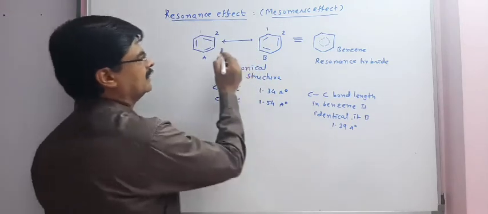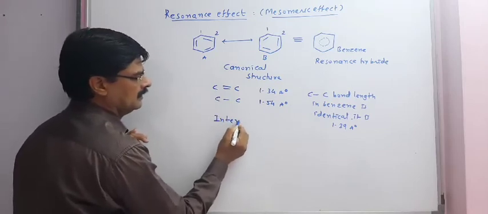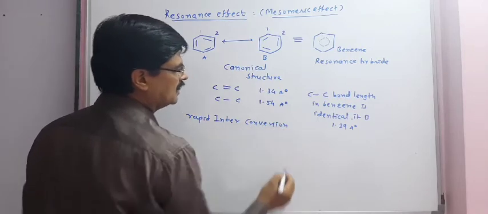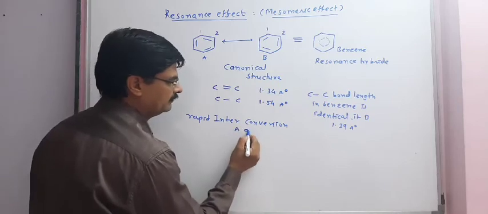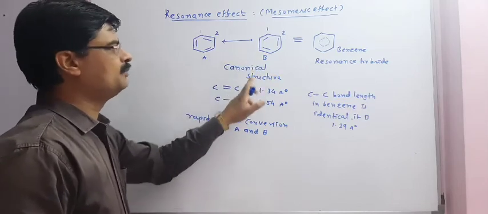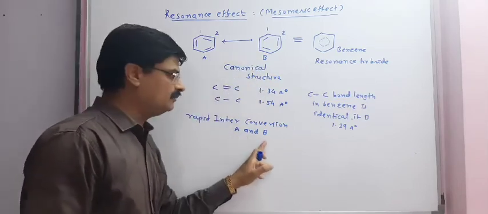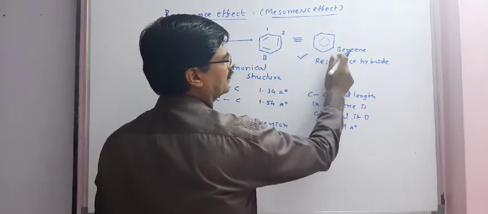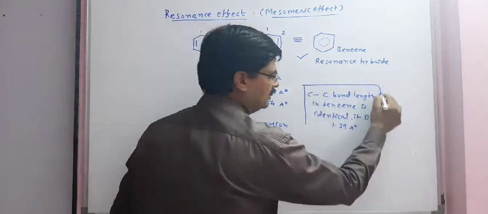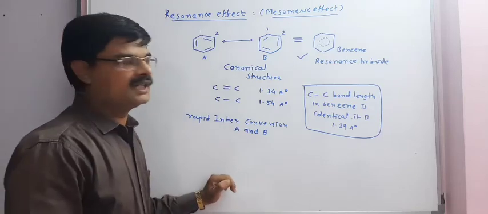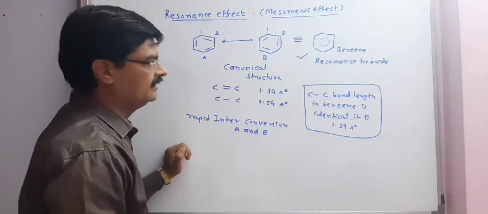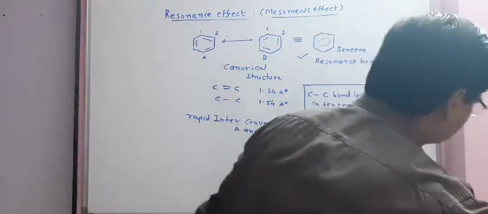So we can say that there must be rapid interconversion between these two structures A and B. Once more, rapid interconversion between these two hypothetical or canonical structures A and B is possible, and that is why we can draw the resonance hybrid structure for benzene in this manner, so that this property in which the bond length is found to be 1.39 angstrom can be proved easily, and that is why we can say study of resonance effect is necessary. In the same way we take the example of the carbon dioxide molecule.